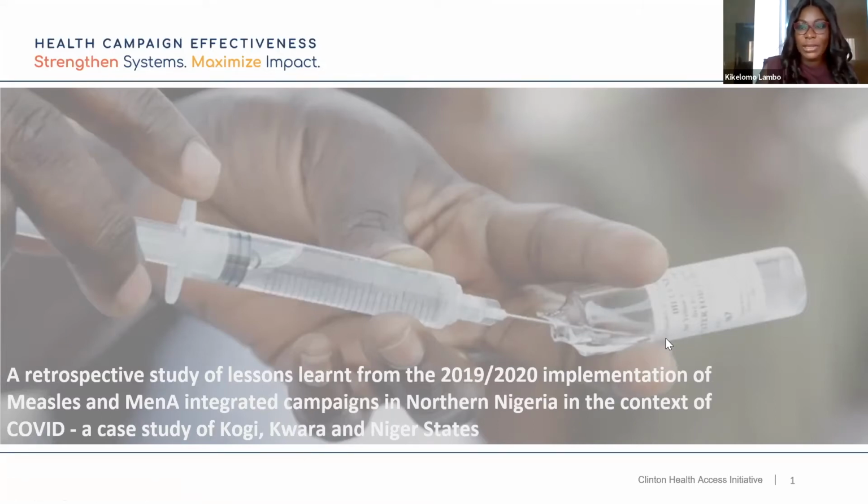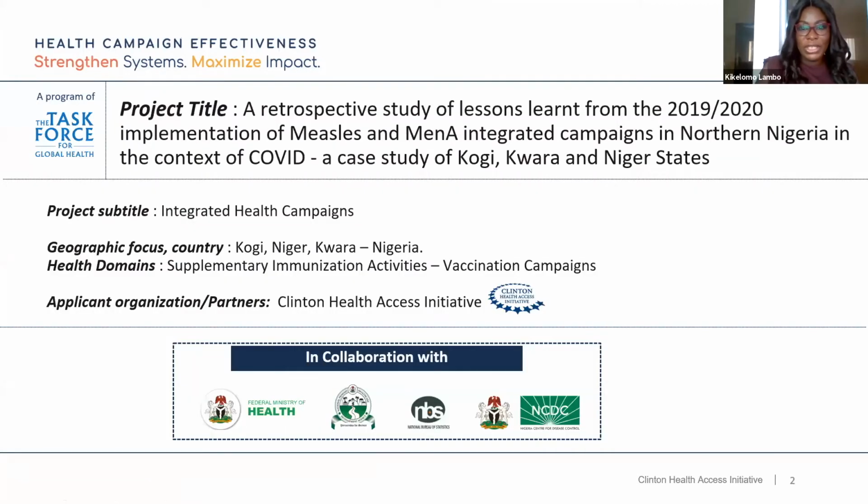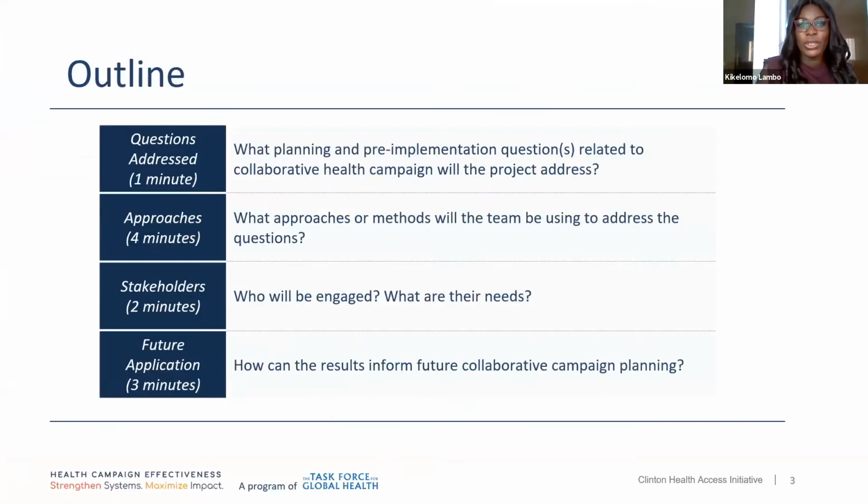And we've picked 3 states to be our specific case study, and they're states in northern Nigeria, being Kogi, Kwara, and Niger State. So this just gives you a brief overview of the project. Like I said, it's going to be retrospective and it's in 3 states in Nigeria. This is the outline that we're hoping we will be able to address through this presentation. Next slide.